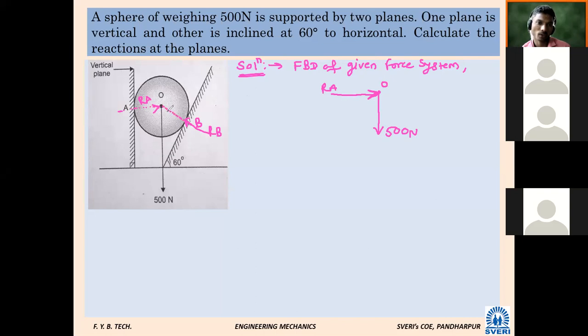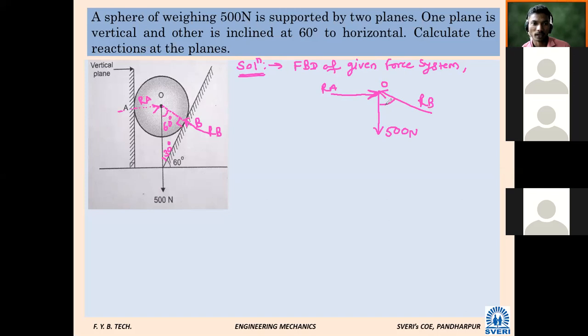What is this angle that we have to find? Is it possible to find this angle? 60 degree. Why? Because here there is an angle of 90, and here there will be 30. So one angle is 90, one is 30, and automatically this angle becomes 60 degree. Very simple. More than 50% of the problem is over here. So this is RB.